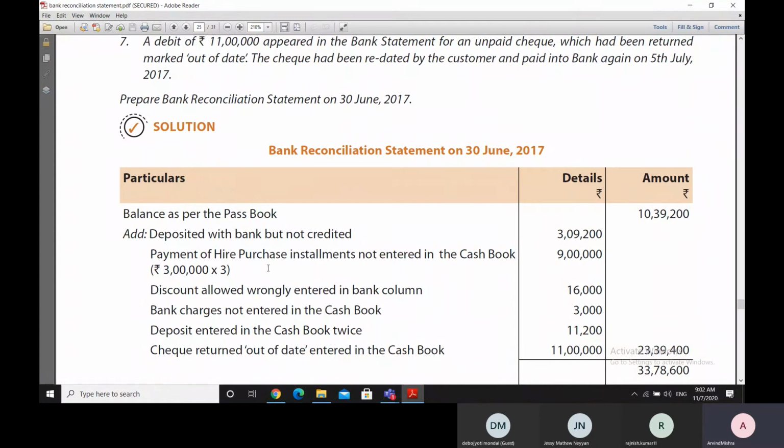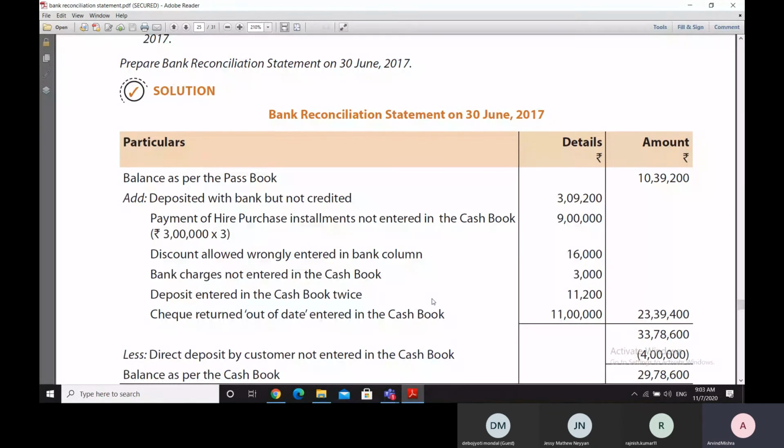Of course, this 9 lakh payments were made by the bank, and due to this, the cash book balance has again gone higher than the bank, and therefore we'll have to add these 9 lakh checks also. Then discount allowed wrongly entered in the bank column. The businessman has allowed discount to somebody.